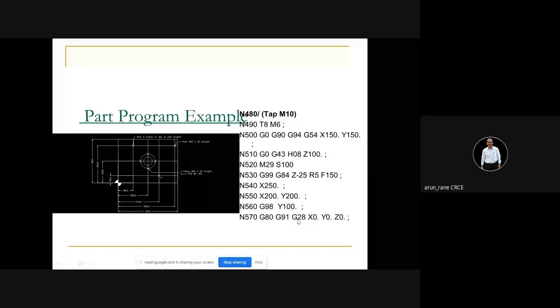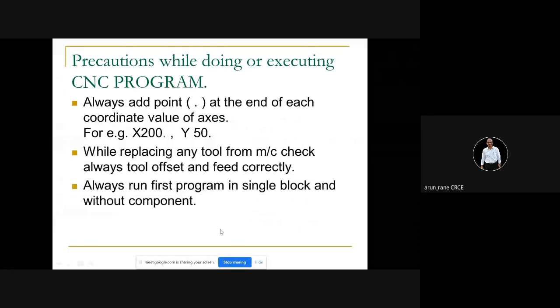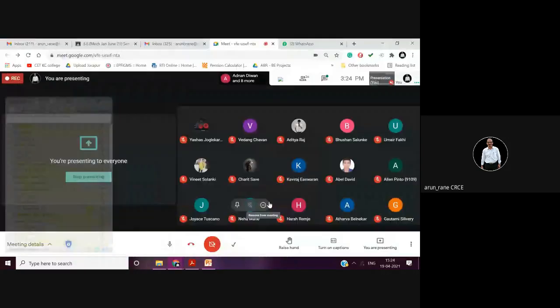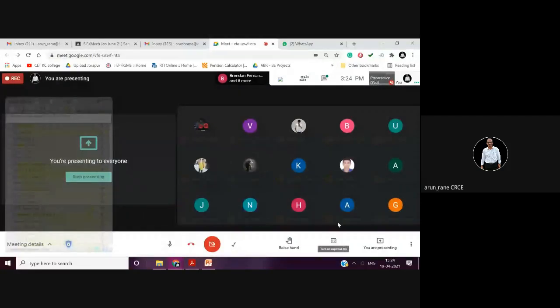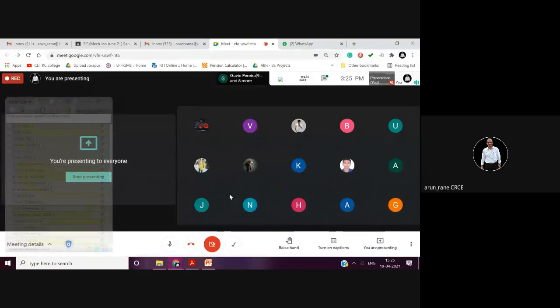And then finally you have to use M30. So I expect you to write this turning program and milling program. I am thankful that you have been with me for 1.5 hours. If you have any doubt, please let me know. And tomorrow again we are meeting at 2 o'clock for assignment number 3. I hope assignment number 1 and assignment number 2 are clear. I am sorry, but you will have to repeat assignment number 1 again.